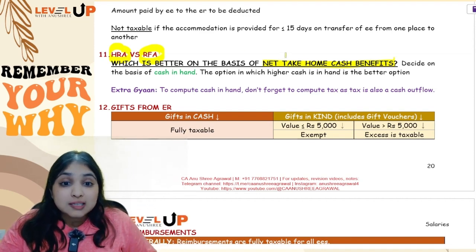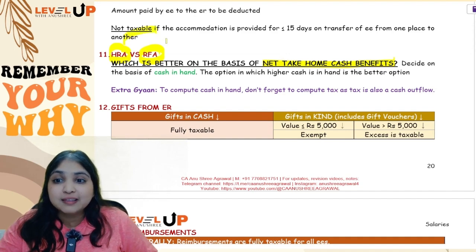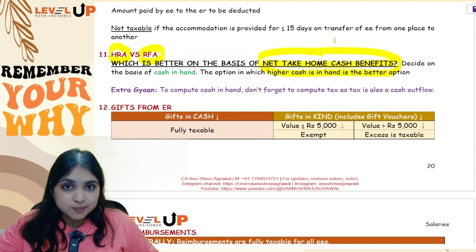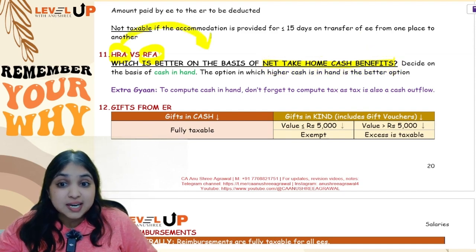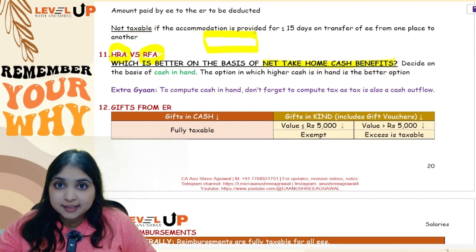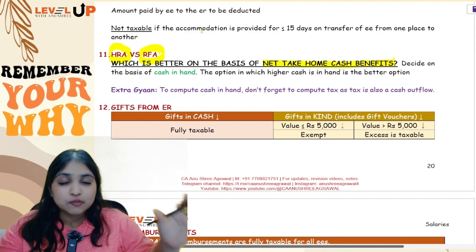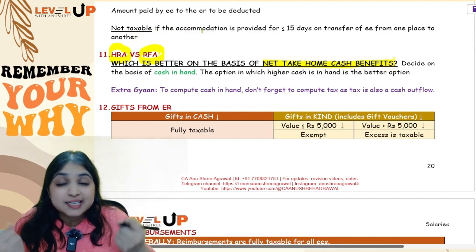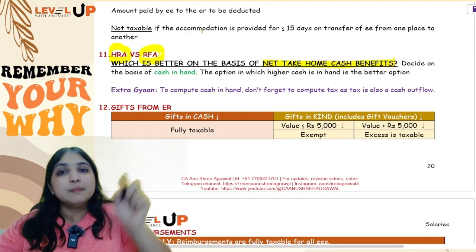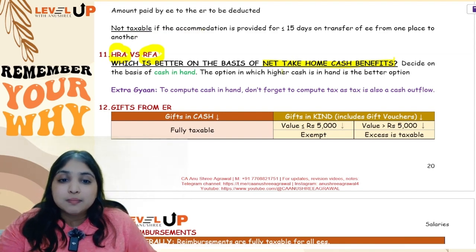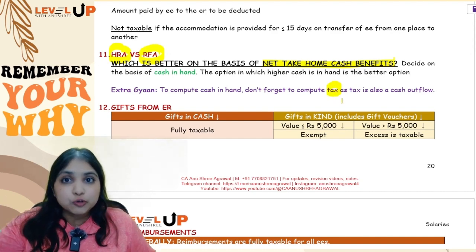On that basis, wherever the assessee is left with more cash in hand, that will be more beneficial. See, your answer will not be on the basis of where the taxable amount is less. No, the criteria is net take home cash benefits. So if the assessee is getting HRA, how much cash in hand is he left with? If the assessee is getting RFA, how much cash in hand is he left with? Out of these two computations, wherever he is left with more cash in hand, that will be more beneficial. But when you are doing this cash in hand calculation, remember to consider the tax computation also, because tax will also be one of the outflows, right?